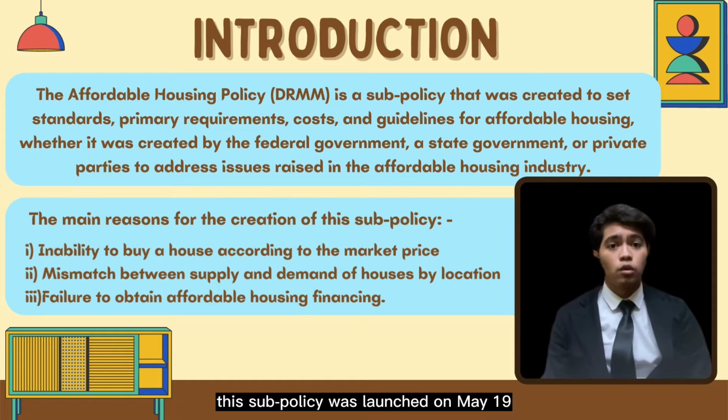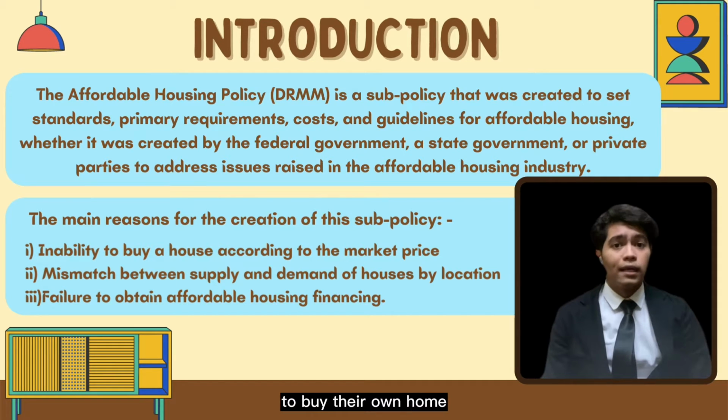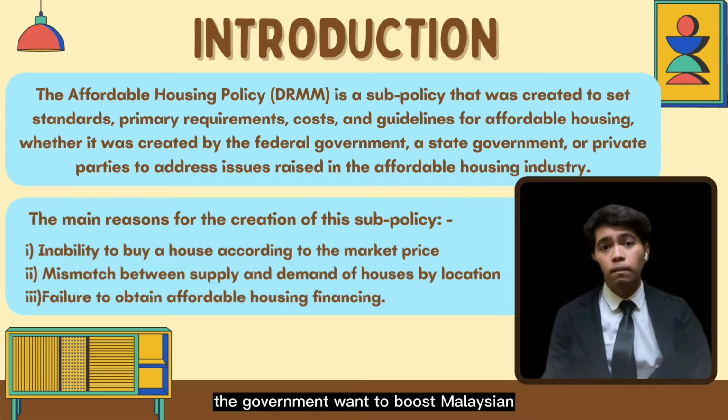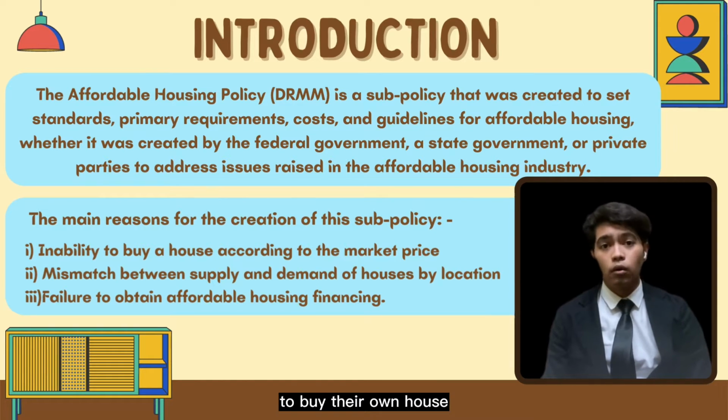This sub-policy was launched on May 19, 2019, in order to make it simpler for people to buy their own home. The government wants to boost Malaysia's supply of affordable housing through DRMM. DRMM also aims to help the bottom 40% buy their own house.